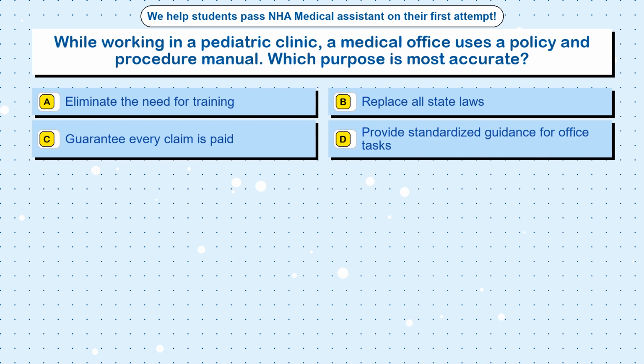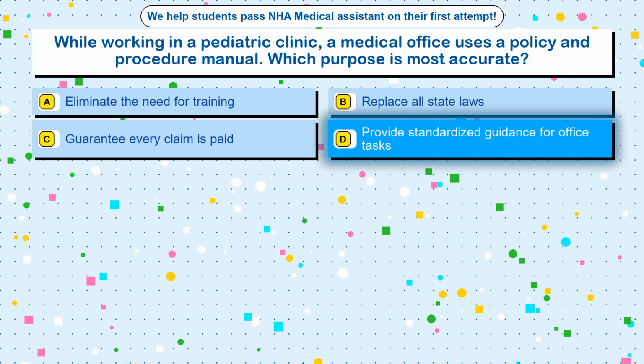Question 39. While working in a pediatric clinic, a medical office uses a policy and procedure manual. Which purpose is most accurate? Option A, eliminate the need for training. Option B, replace all state laws. Option C, guarantee every claim is paid. Option D, provide standardized guidance for office tasks. The correct answer is option D, provide standardized guidance for office tasks.